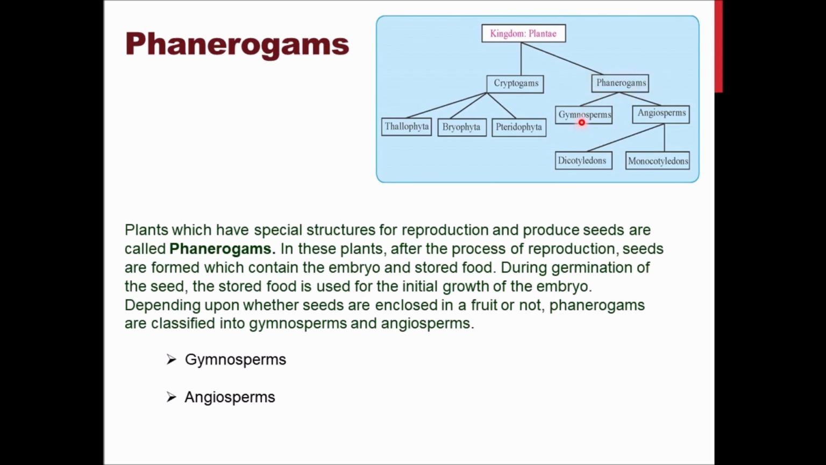But we have to understand also how the seeds are formed. That will decide their subcategory, whether they are gymnosperm or angiosperm. So we have got two subcategories, gymnosperms and angiosperms. Depending upon whether the seeds are enclosed in fruit or not, phanerogams are classified into gymnosperms and angiosperms.